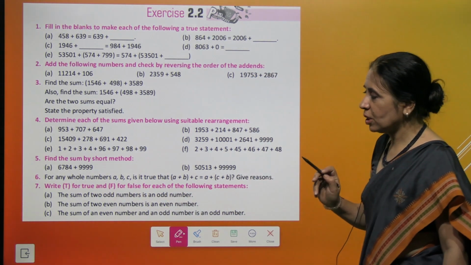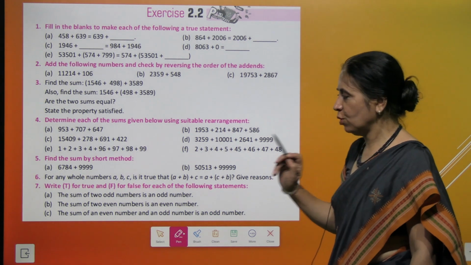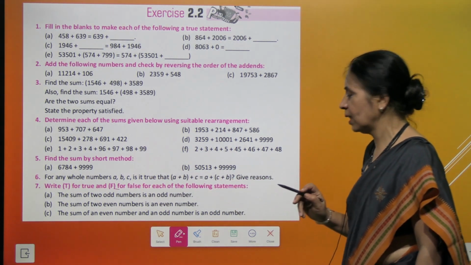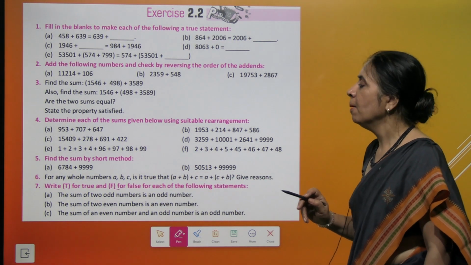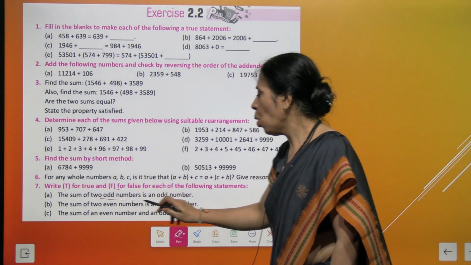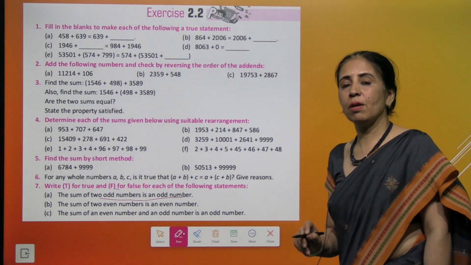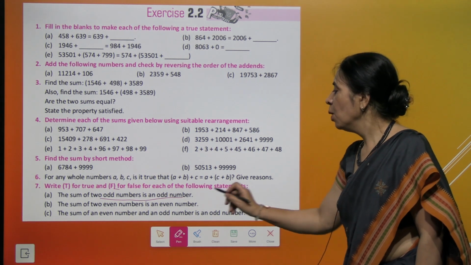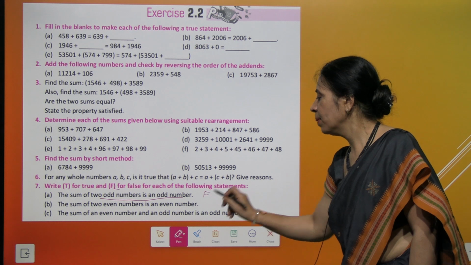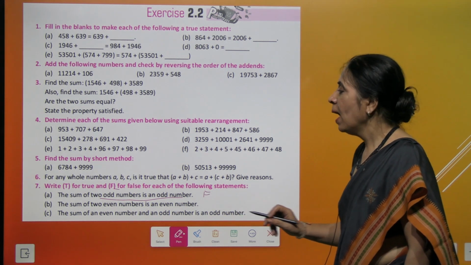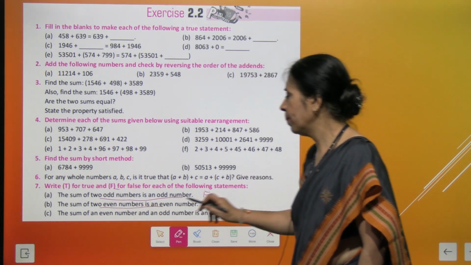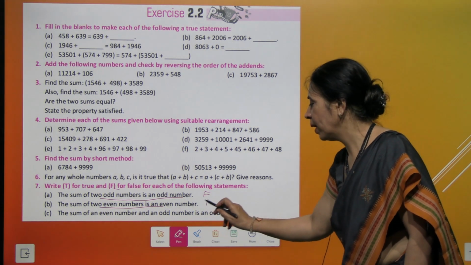Coming to the seventh question, write T for true and F for false in each of the following statements. The sum of two odd numbers is an odd number. No, it's not true, because if you add two odd numbers, we always get an even number. So this is a false statement. And the sum of two even numbers is an even number. This one is true.